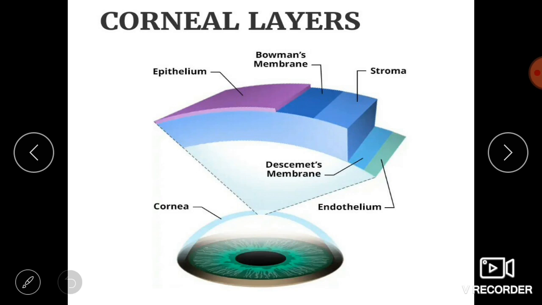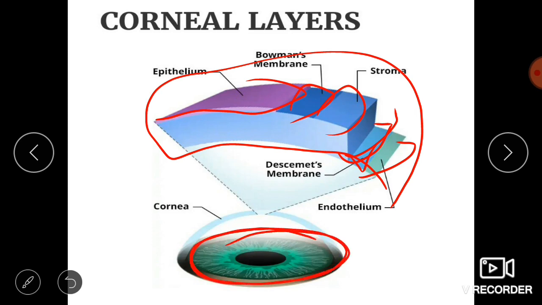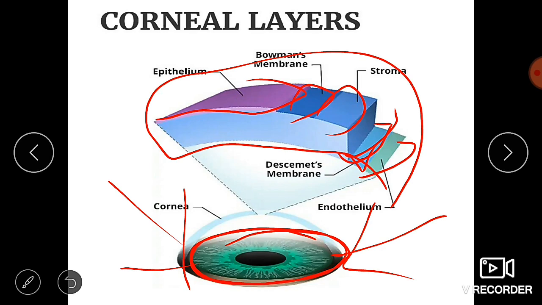The cornea contains different layers: the epithelium layer, Bowman's layer, stroma layer, Descemet's layer, and the endothelium layer. By all these membranes, the cornea protects the eye without causing any damage. These are the different layers which help us to protect our eye.